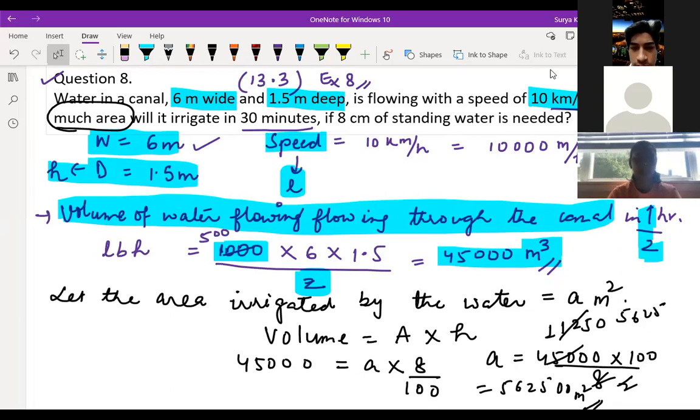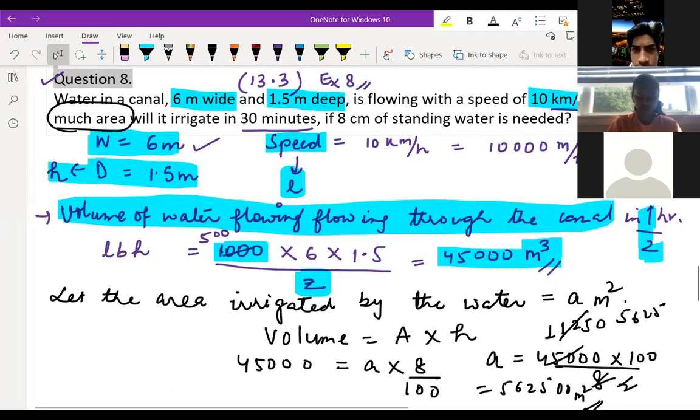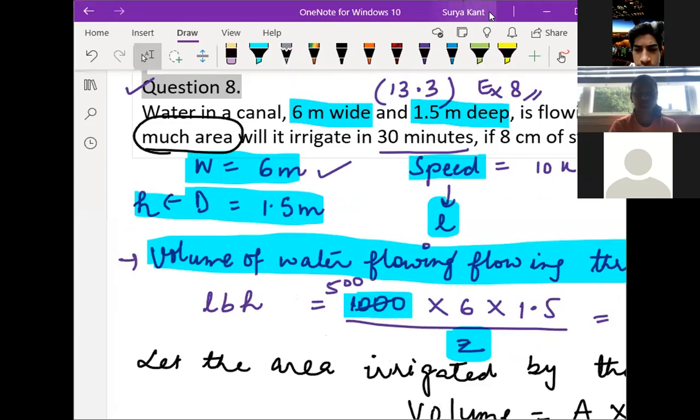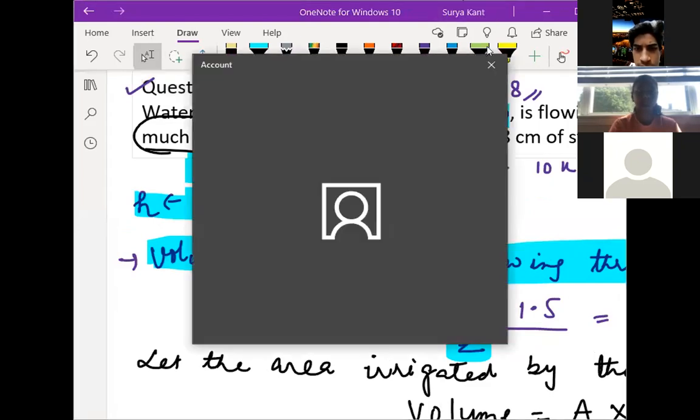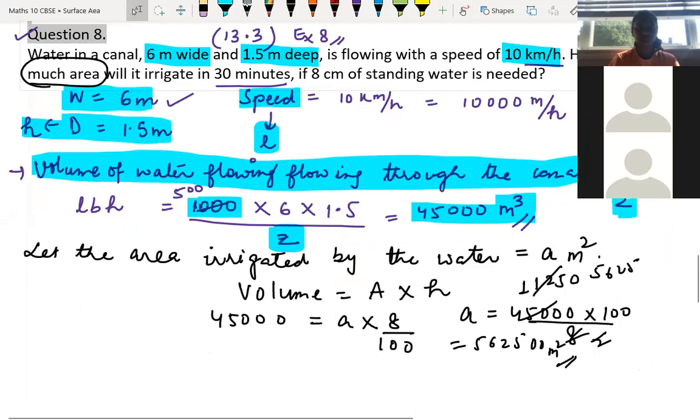Okay, children, let's try to understand this question. If you are having doubt, just ask. Because this is a very important question, a different type. Here you need to think. Thinking power is required a bit, that's why I'm telling you. Just once again, check it out. In any steps, if you're having doubt, you can ask.